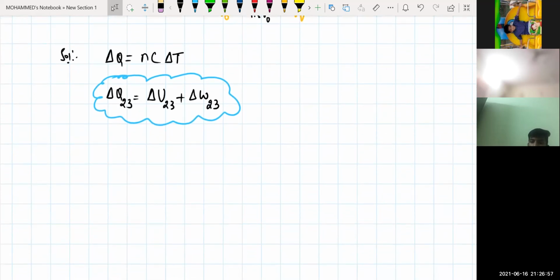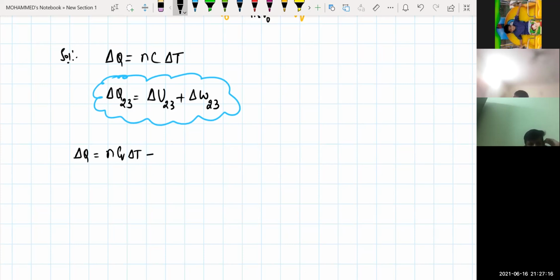Is that clear? Yes, sir. Let me write it still more carefully. If I'm writing delta Q right now for this one, delta Q will be equal to n into Cv into delta T, because delta U is always equal to n into Cv into delta T. I hope you remember that one.